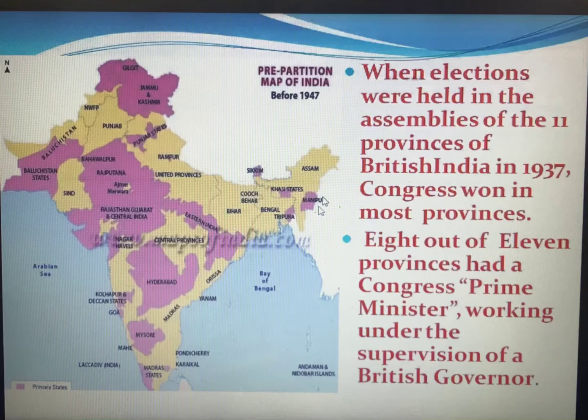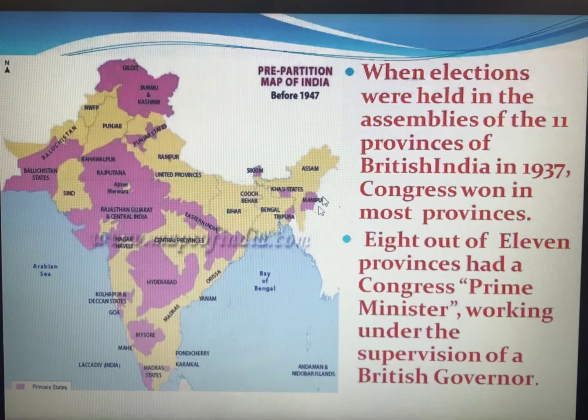Okay, and then elections were held and the Congress won most of the provinces. I have told you 11 provinces are there, and among these 11, 8 provinces were won. So you can see the next point here: 8 out of 11 provinces had a Congress prime minister working under the supervision of the British governor. Therefore the Congress formed the government and it had the right to rule over India.